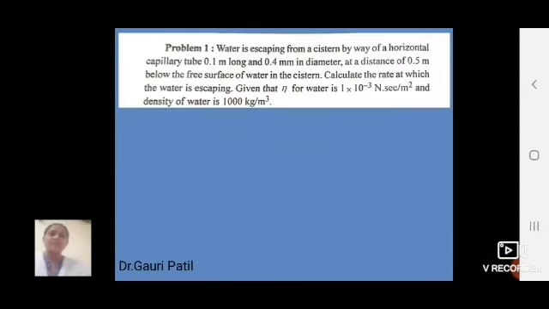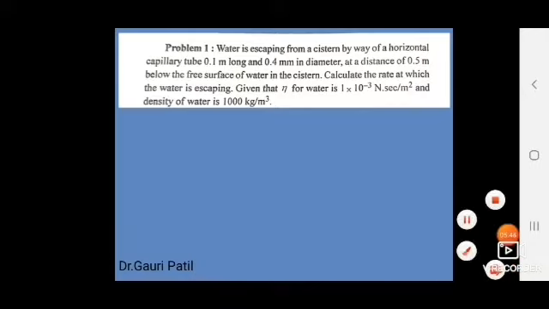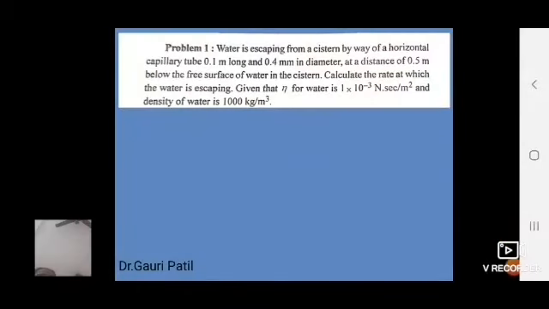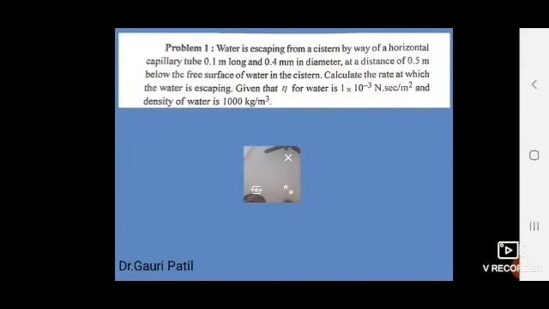Dear students, after these properties, uses and various methods of lubricants, we will solve some problems which come into this chapter.